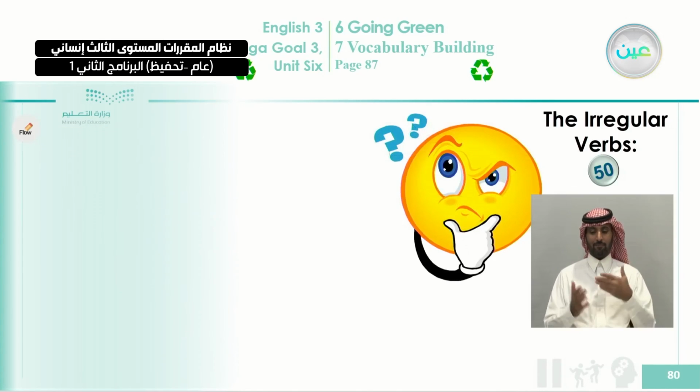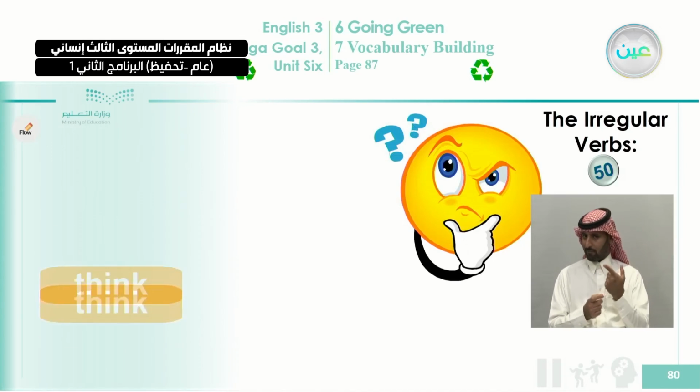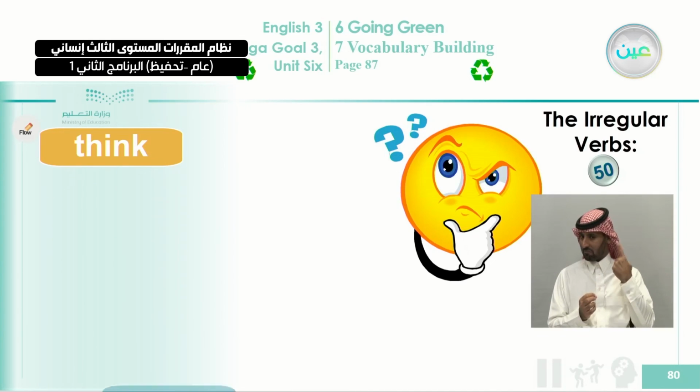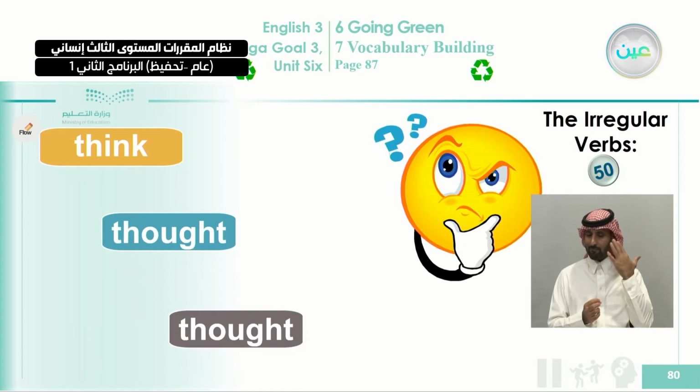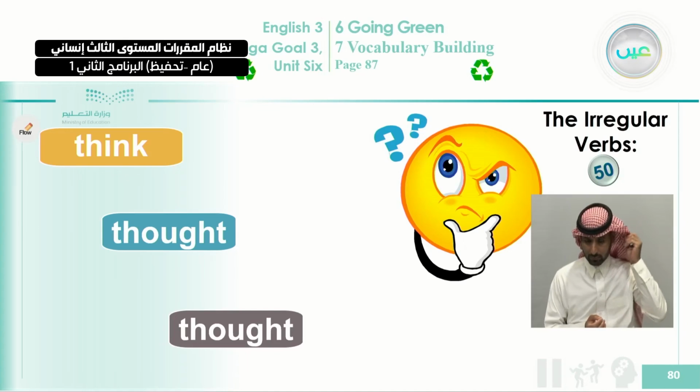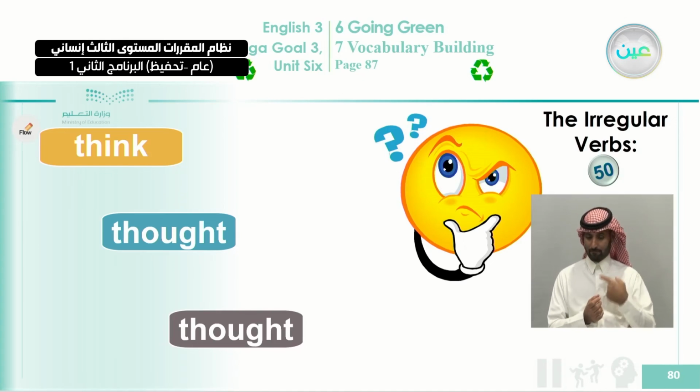The last verb, look at this picture. What does it mean? It means that he thinks. Okay, think. The past, thought, and the past participle is thought. And also, you notice here when we talked about pronunciation, we said thought group. Okay, that's a noun. But here, this is the past of the verb think. But when we use it for pronunciation, if you still remember, thought group, we use it as a noun. So thought is a noun. But here it is the past and the past participle of the verb. Don't mix them up. Okay.